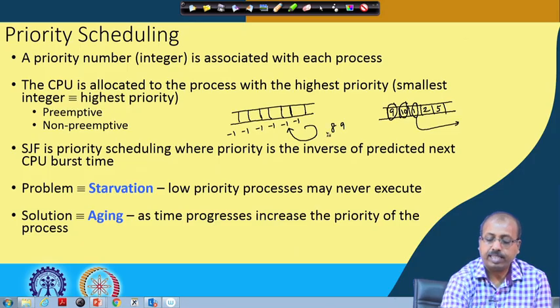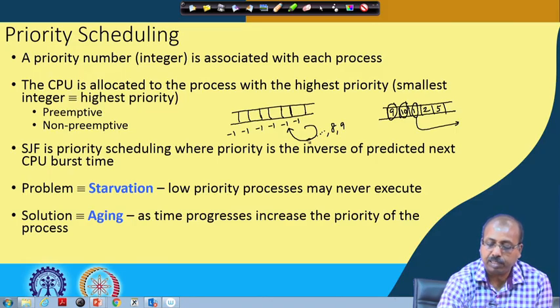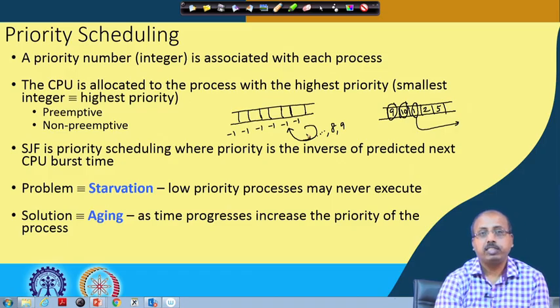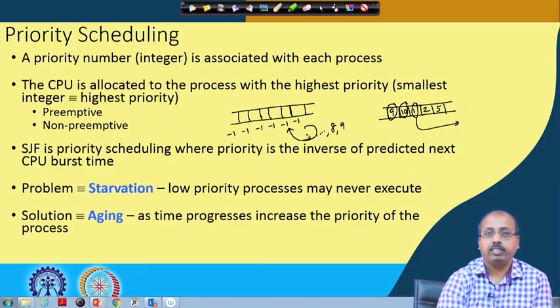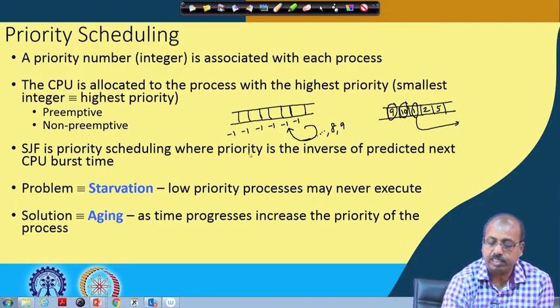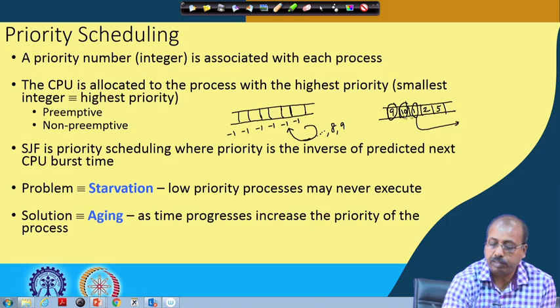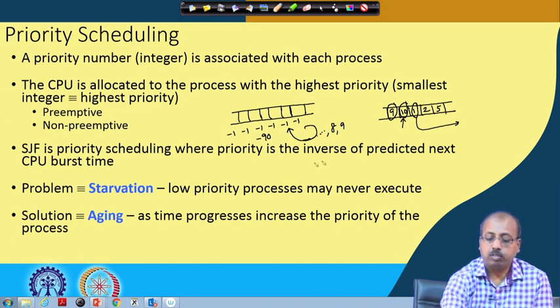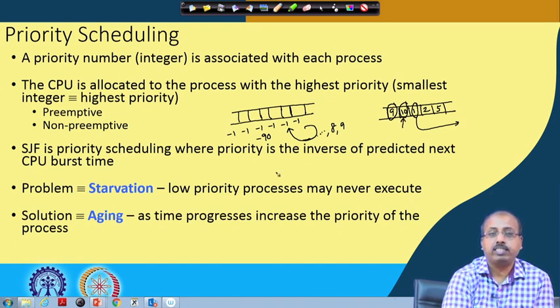In successive cycles of this priority check, this value will keep getting reduced, and after some time it will become so low that even a new process coming to the system will not have such a low value. Maybe after 100 iterations of this loop, the value here is say minus 90 for this process. No process will possibly join the system with a priority value lesser than minus 90.